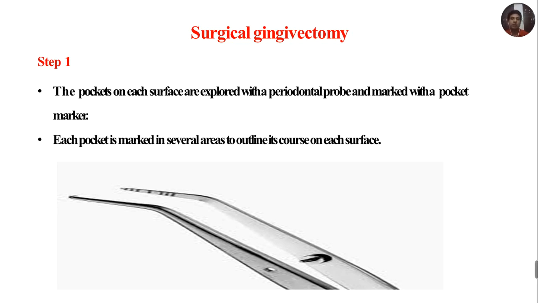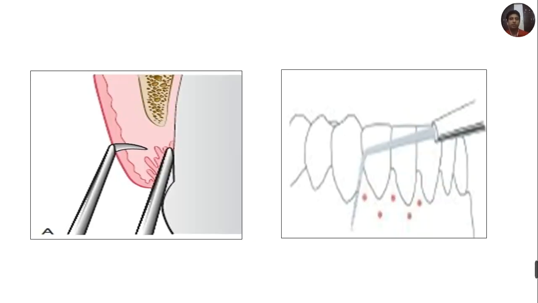Each pocket is marked in several areas to outline its course on each surface. So this is how basically the pocket is marked, and on each surface the pocket is marked so that we are going to get a scalloped outline.